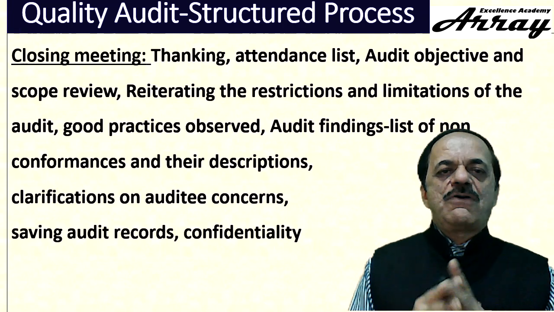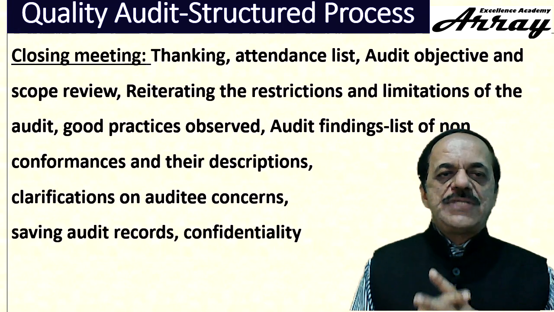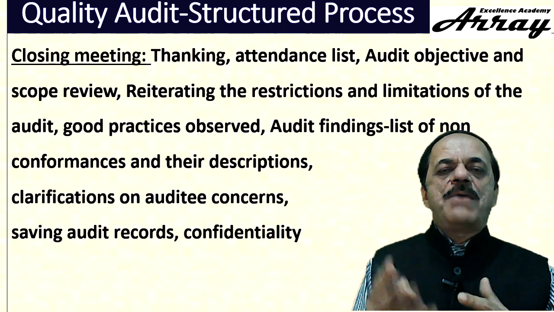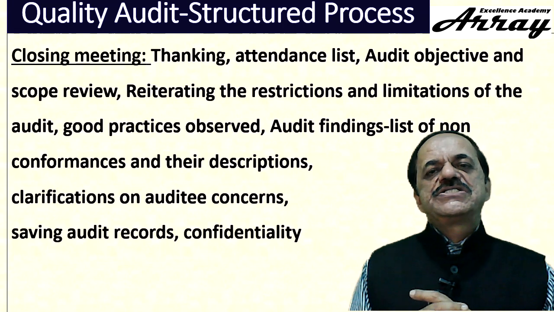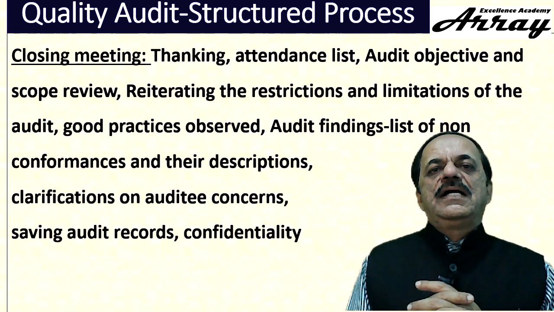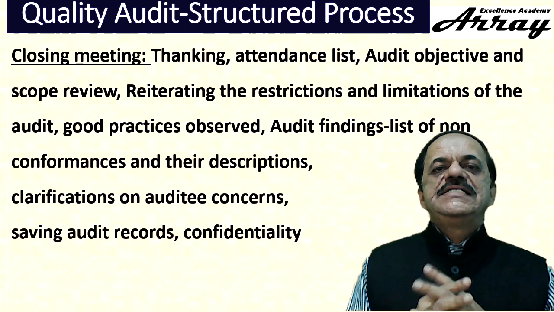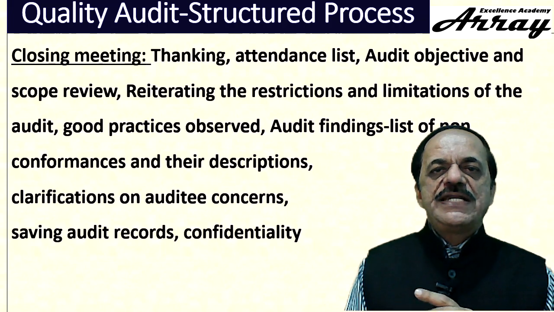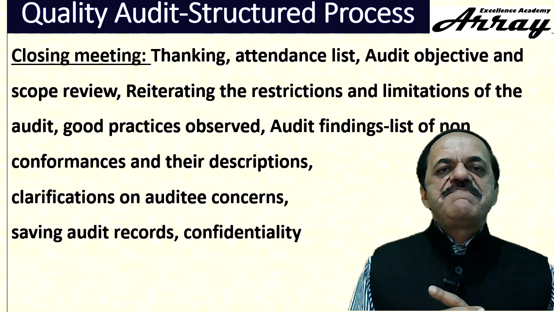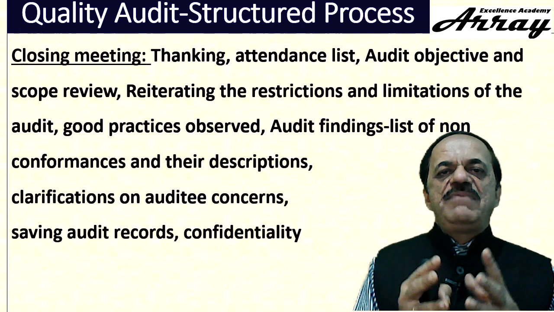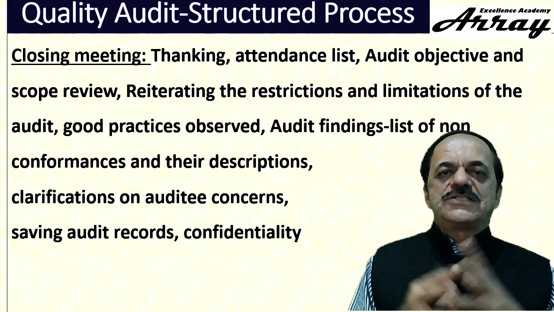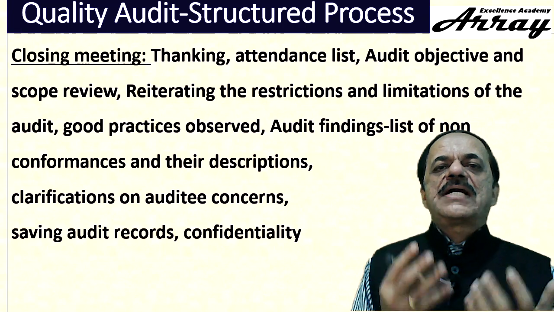This is a formal requirement, a formality, they have to do this, though it looks like repetition from the opening meeting. Reiterating the restrictions and limitations of the audit, the auditor along with the team leader is supposed to clarify to the auditee organization during the closing meeting that this is only a sample audit. There may be similar non-conformances in other areas too, which we might not have captured.